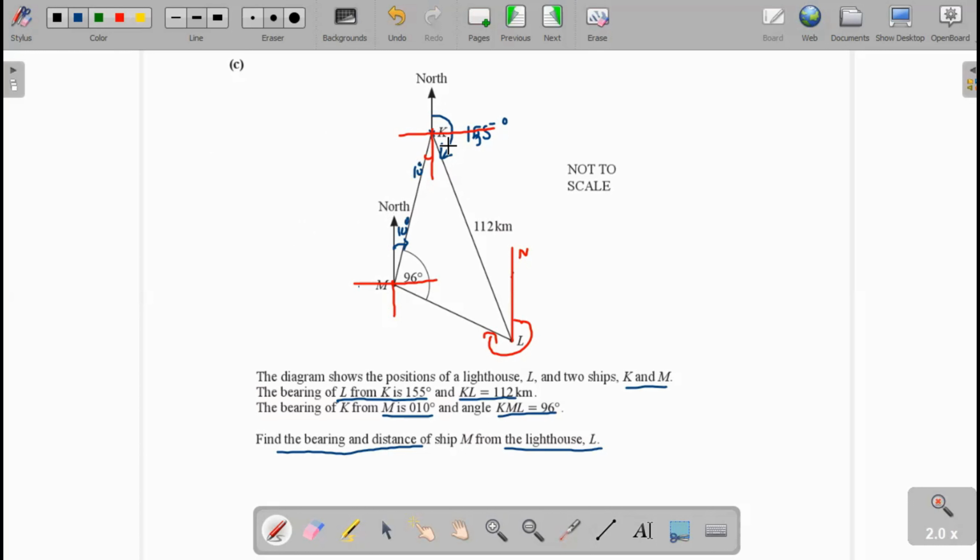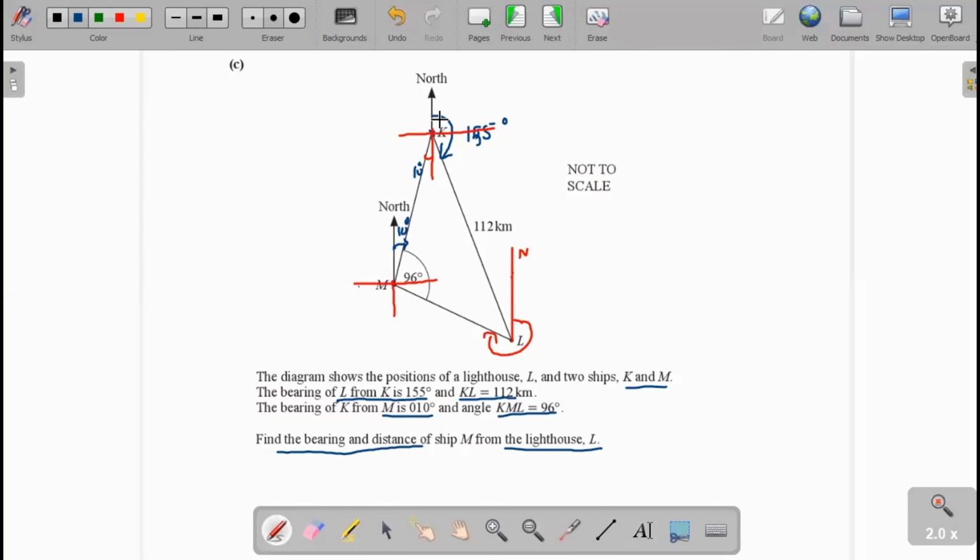Now you see here the total angle is 180 degree, the remaining angle will be 180 minus 155, which is 25 degree. Now this angle MKL becomes 35 degree.